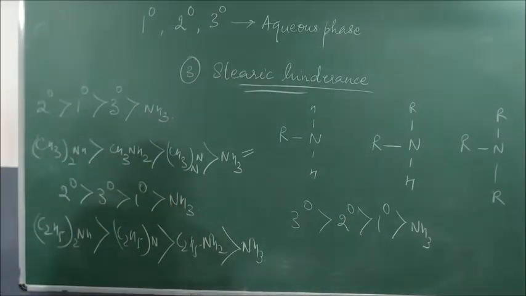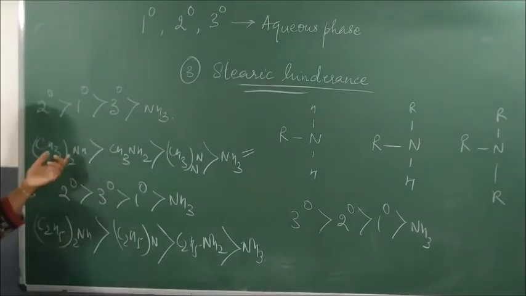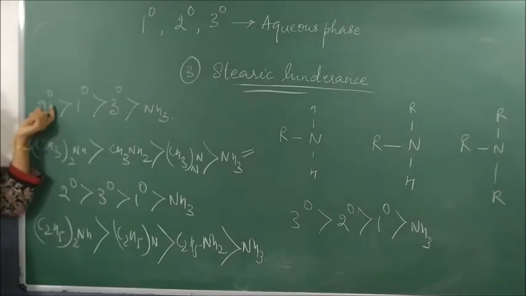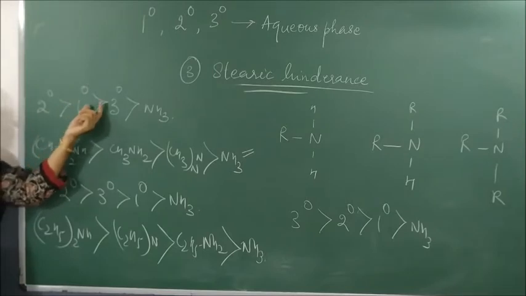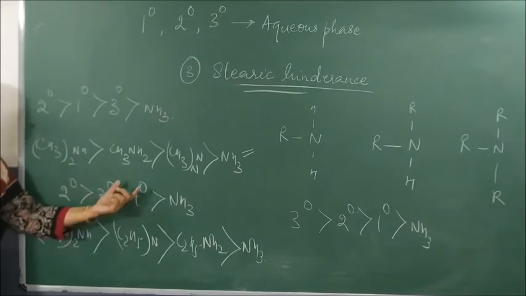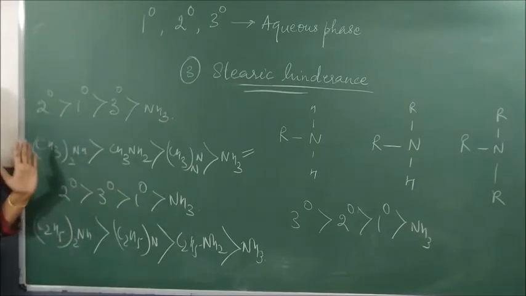But it is required to write plus I effect, solvation or hydration effect, steric hindrance, order in case of methylamine, order in case of ethylamine. In case of methylamine, it is secondary, primary, tertiary and ammonia. In case of ethylamine, it is secondary, tertiary, primary and ammonia. Clear? This is a very important concept. If you have understood, you can see this video later when you are studying amines.